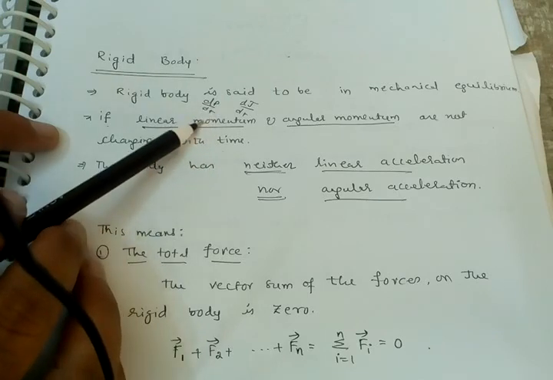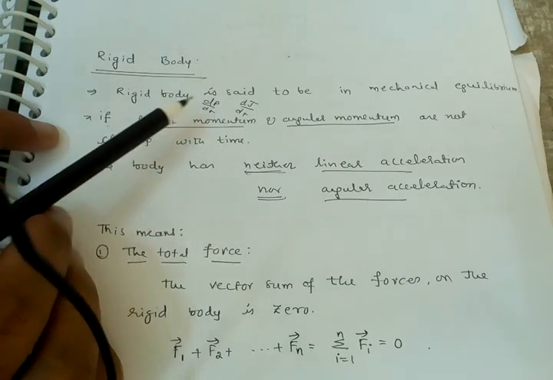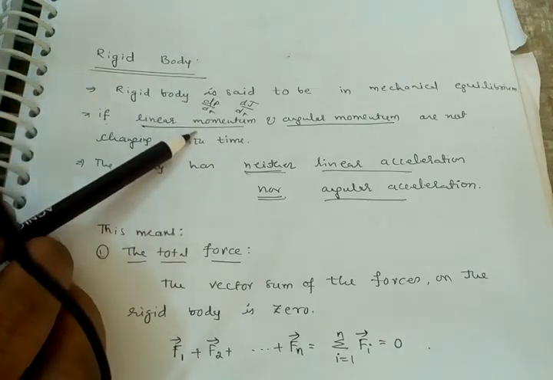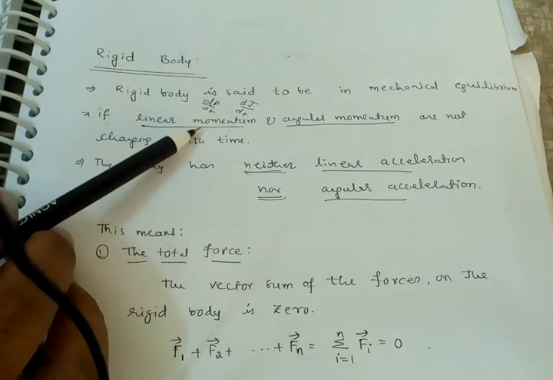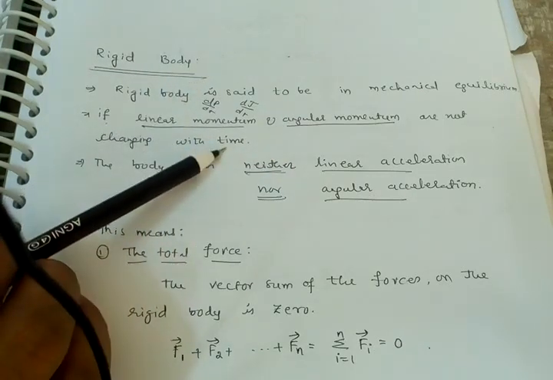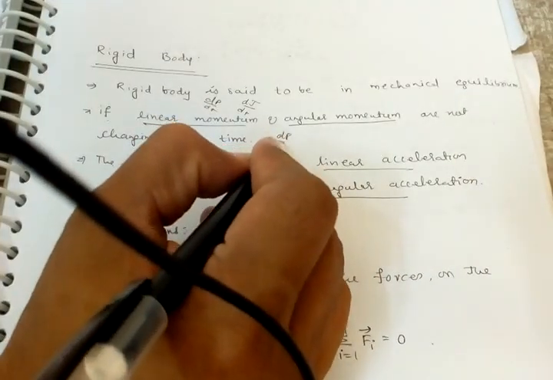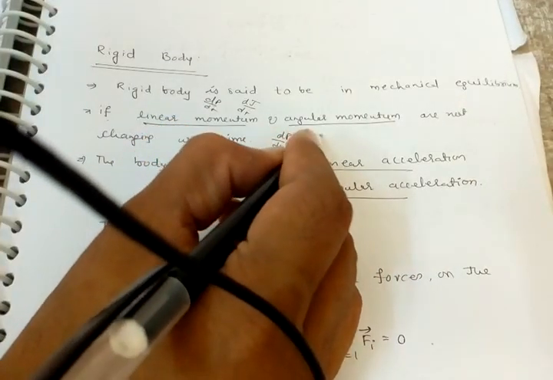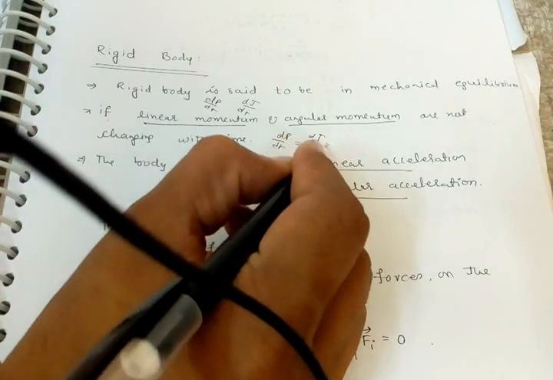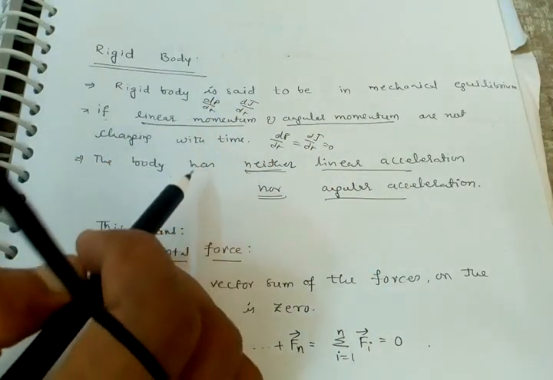Then only we can say the body is a rigid body under mechanical equilibrium. This is the first condition: dp by dt equal to 0, dj by dt equal to 0.